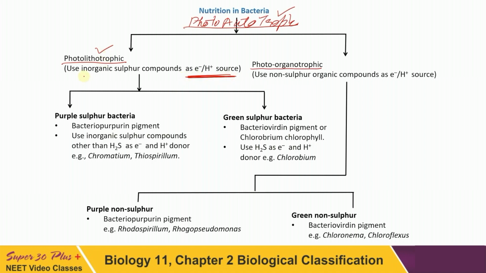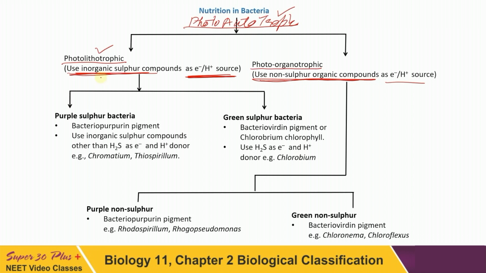In photolithotrophs, the source of hydrogen and electrons is inorganic sulfur compounds. While in photoorganotrophs, the source of electrons and hydrogen is a non-sulfur organic compound. Both use solar energy.